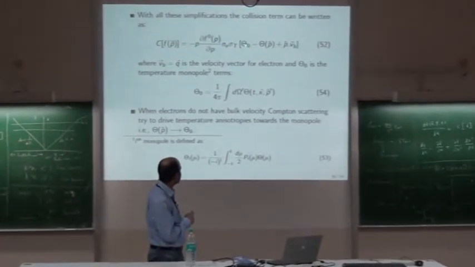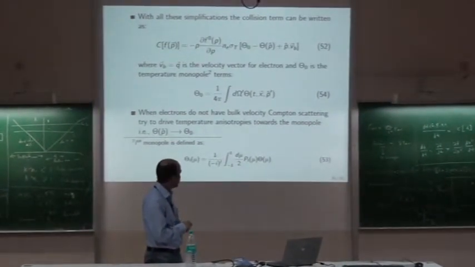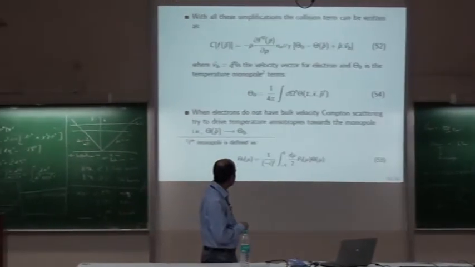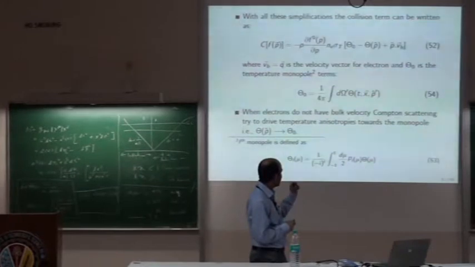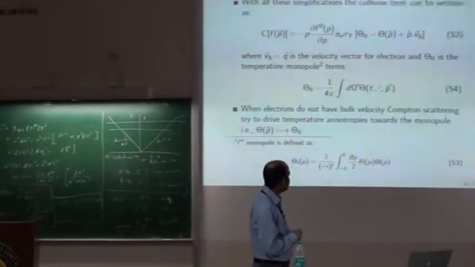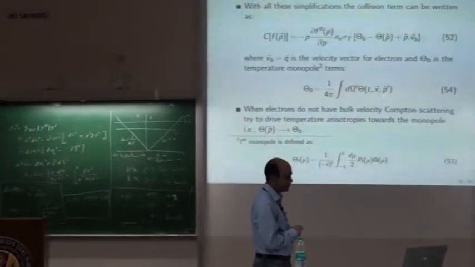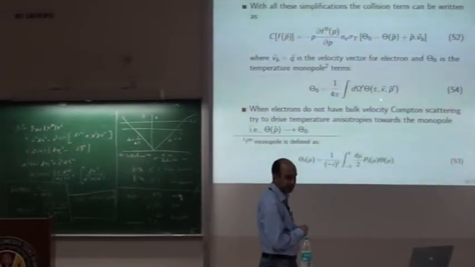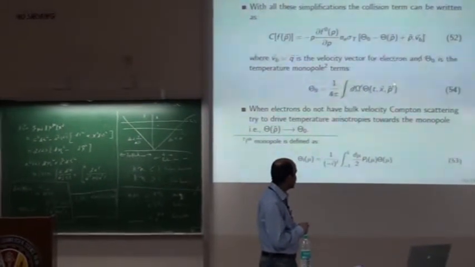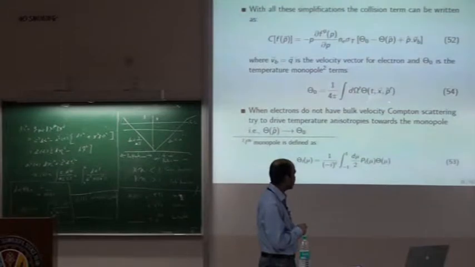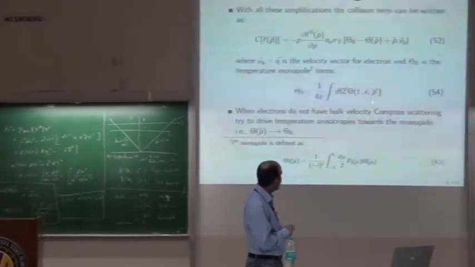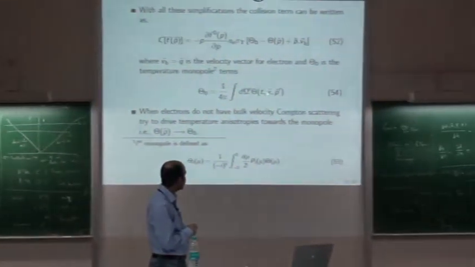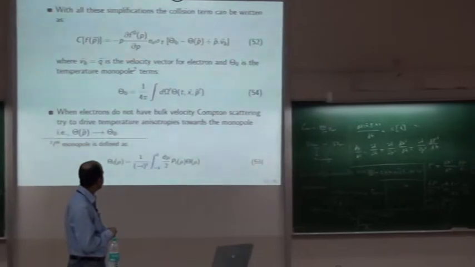This theta 0 is the monopole part of it. We had this theta(t, x, p). What does it mean? You are sitting at a position x at time t, looking along direction p prime, and you are finding this temperature. This is the physical meaning of this theta. It's delta T by T along direction p at point x at time t.